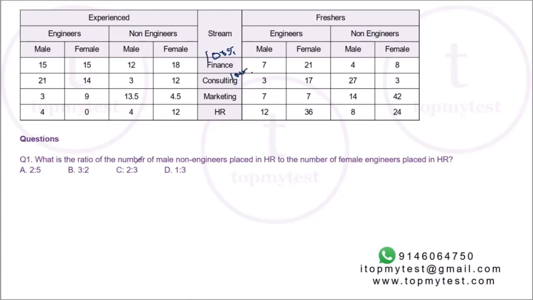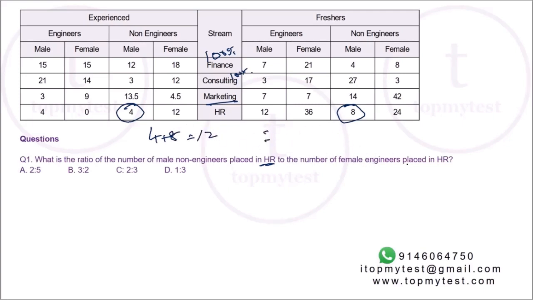Let's start. Okay, first one. What is the ratio of the number of male non-engineers in HR? Male non-engineers in HR. So it can be 4, and on the fresher side it will be 8. So 4 plus 8 will be 12. That will be your LHS.